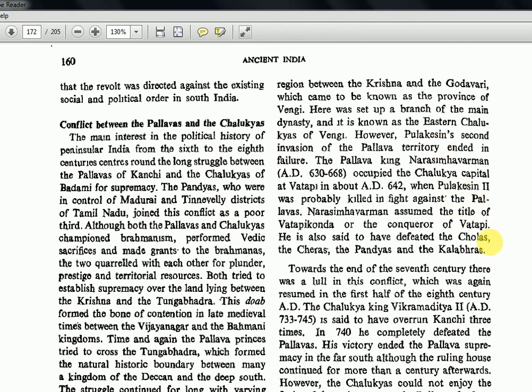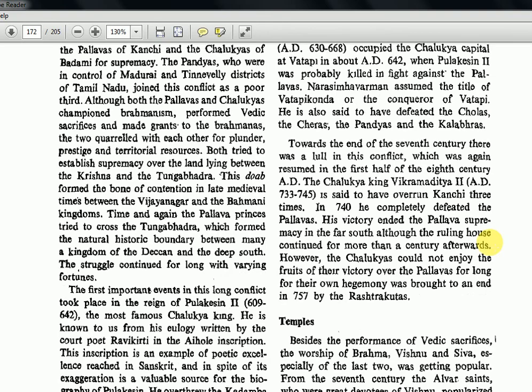Now towards the end of the 7th century, there was a lull in the conflict, which was again resumed in the first half of the 8th century AD. Chalukya king Vikramaditya II is said to have overrun Kanchi 3 times. So the next important Chalukya ruler after Pulikeshin is Vikramaditya II. In 740 he completely defeated the Pallavas. His victory ended the Pallava supremacy in the far south, although the ruling house continued for more than a century afterwards. So the main defeat of the Pallavas is under Vikramaditya II.